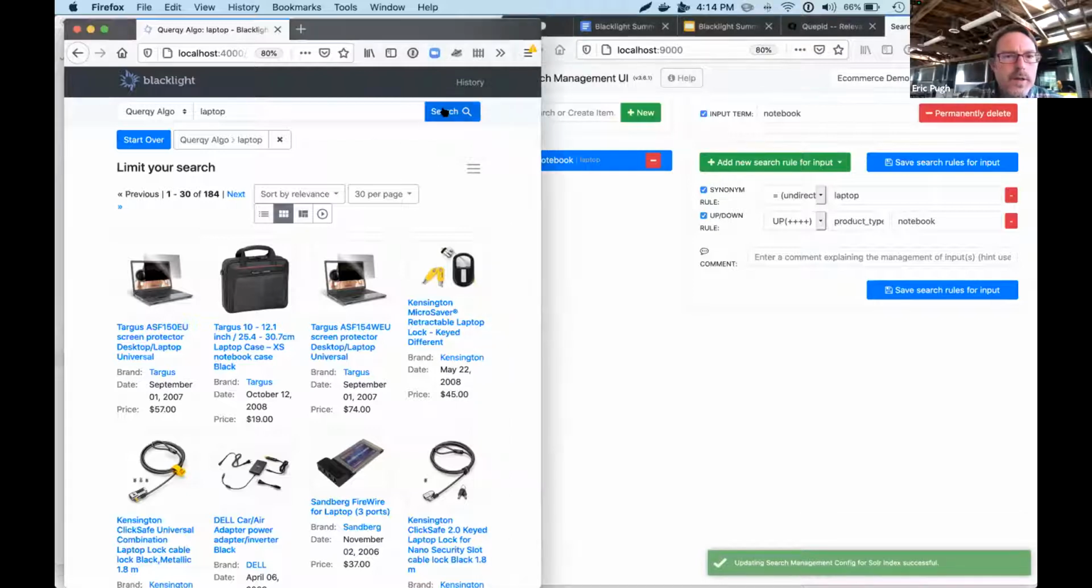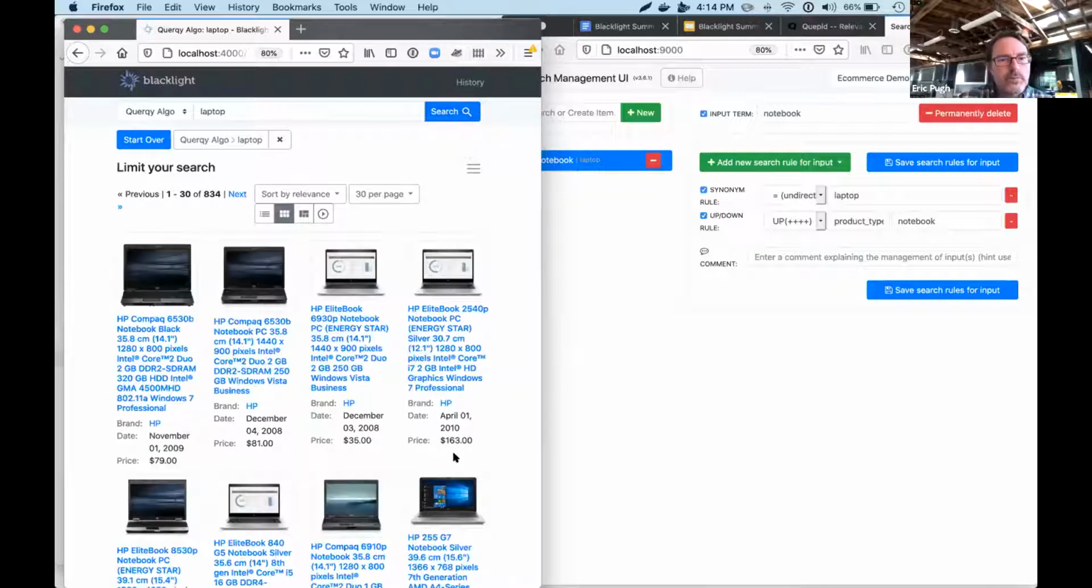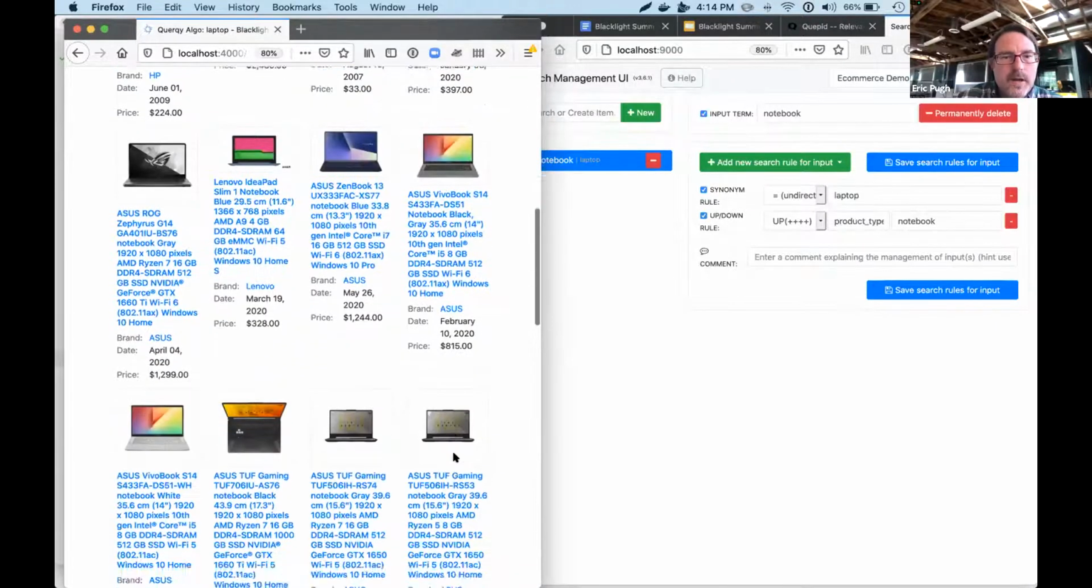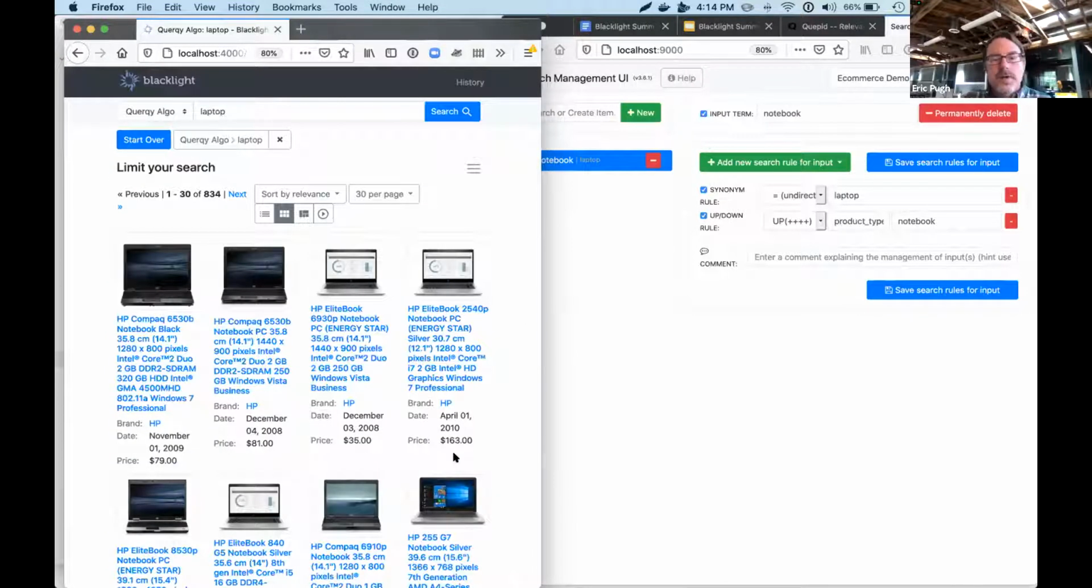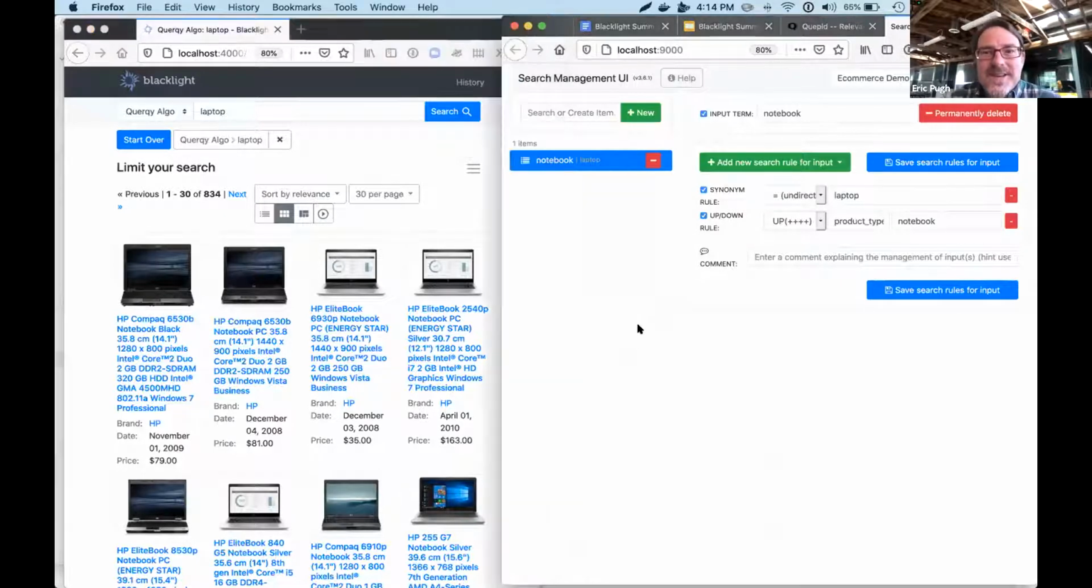All right, let's see what we get back for laptop. Terrific, right? What we would expect. Notebook, laptop are now both synonyms for you. So now, feel free to throw up a reaction or raise your hand if you fought with synonyms.txt or the managed synonyms resource APIs and tried to do the same thing. I suggest that SMUI and Quirky was a lot simpler.